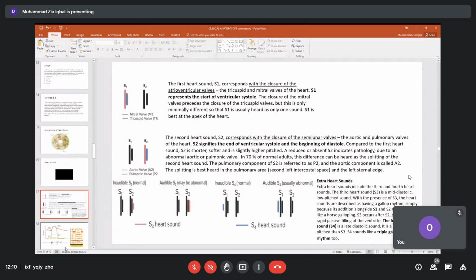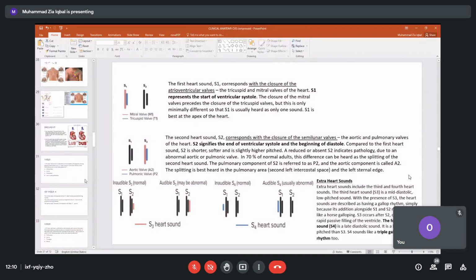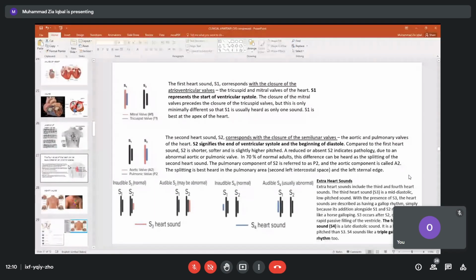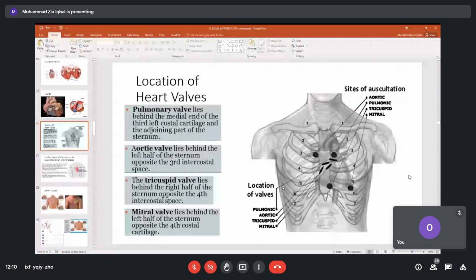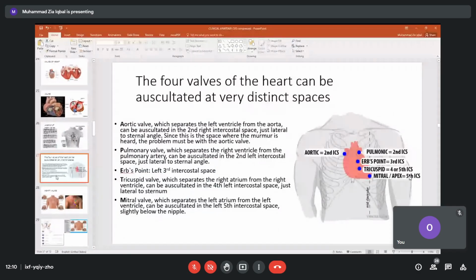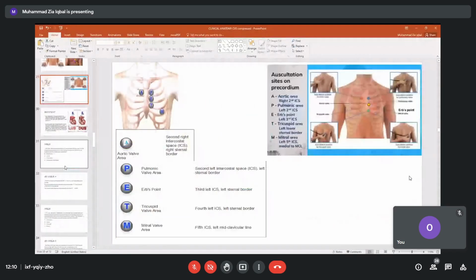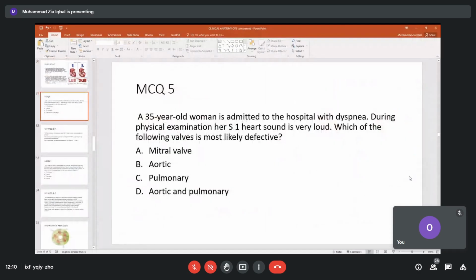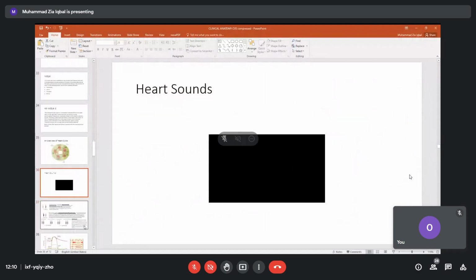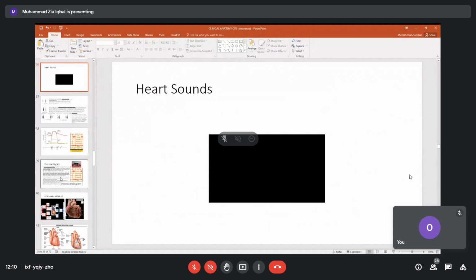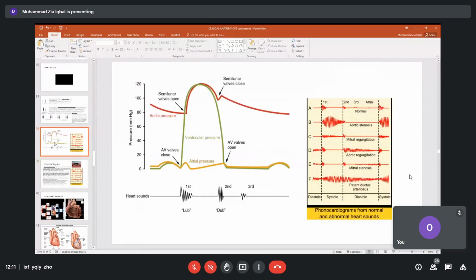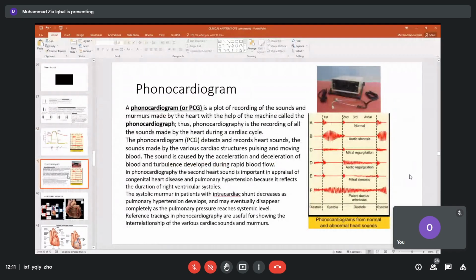Now another thing we will refer back. So what was over here? Please go back to this. These four valves, their locations are different and their sounds can be listened to differently at different locations. This is all we have to remember. This we have seen. Now try to solve these questions also. Then we go further. We are not concerned much with this, but you will come across it in your cases.